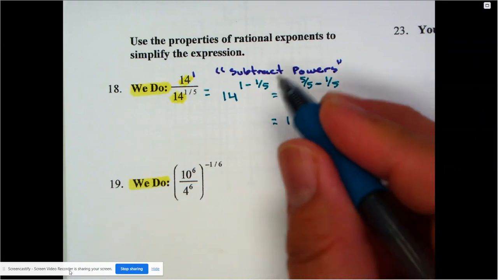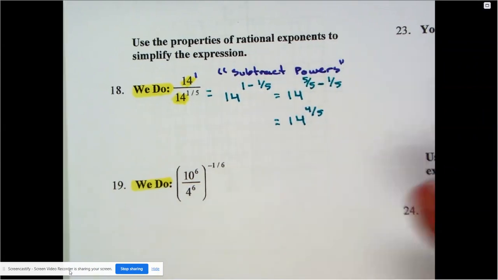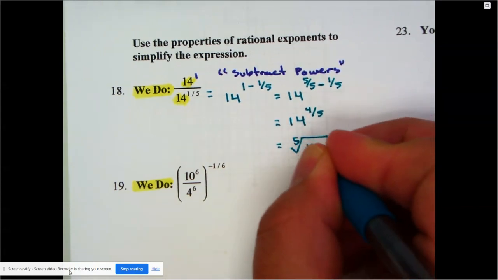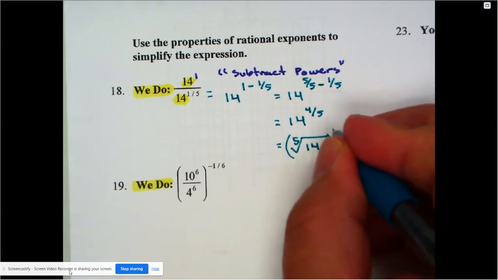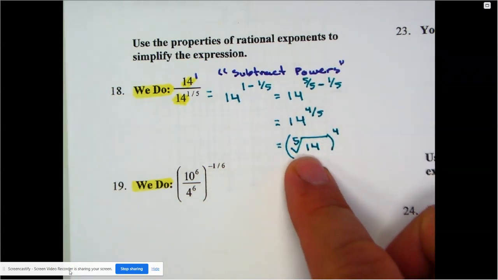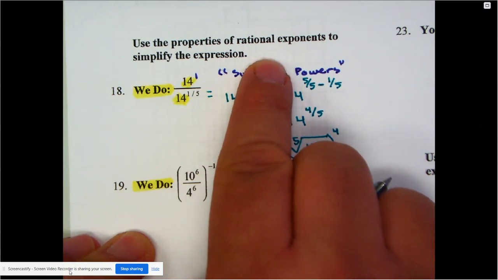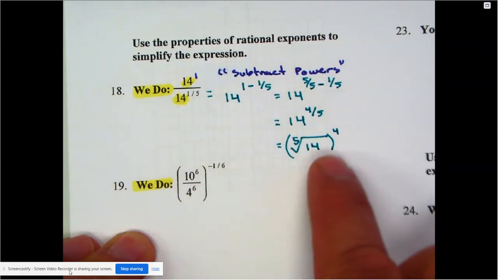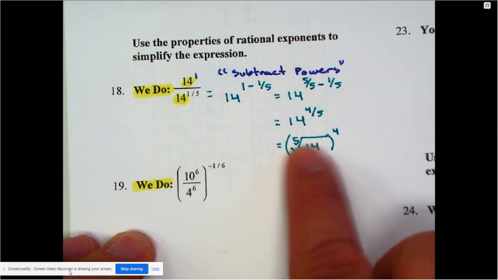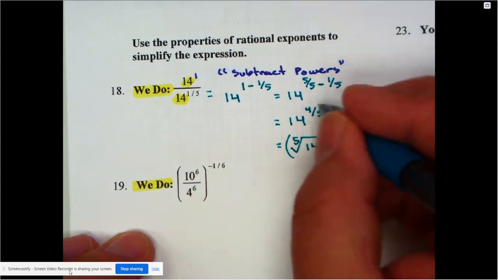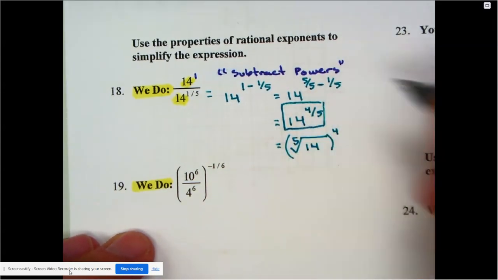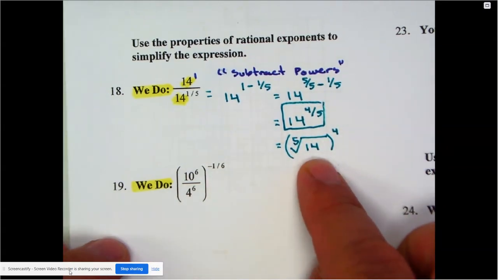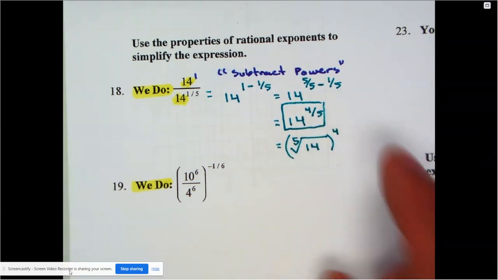Now, it says use properties of rational exponents to simplify the expression. Even if I try to take it further and I do this, you cannot take the fifth root of 14. Nowhere up here does it say to round it off. So no, you're not going to use a calculator for this. Since this thing doesn't work out and you end up with a decimal, you can either leave it like this, which is probably what they want on Big Ideas Math, or you can leave it like this one. But I think Big Ideas would want this one instead.